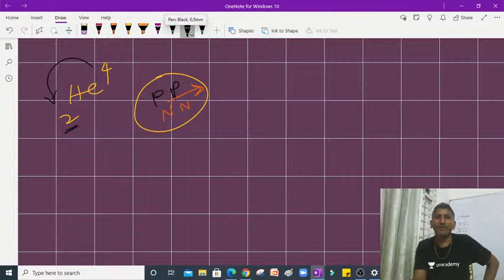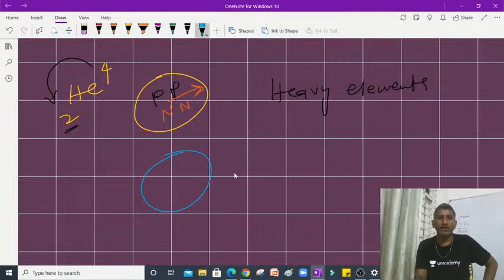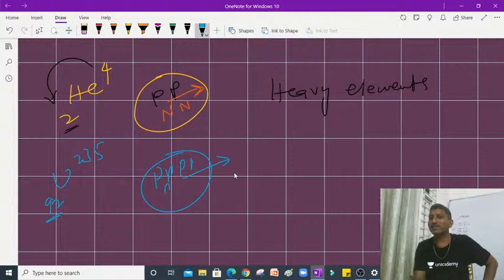But in the case of heavy elements, for example the uranium 92-235 we have just taken, how many protons are there here, students? The protons number is 92, so we should add 92 protons, and this radius can be extended.